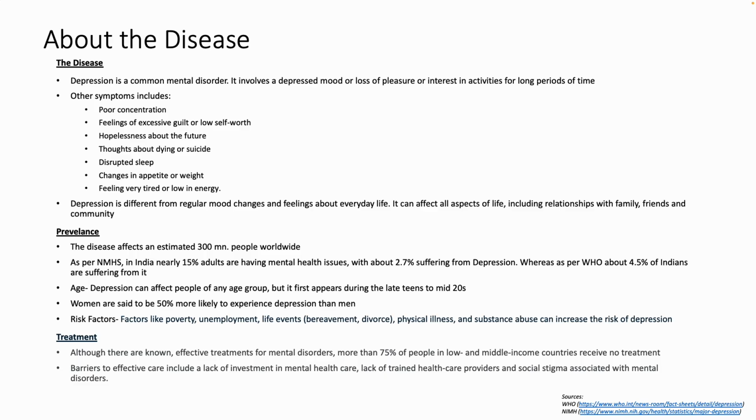Depression is slightly different from your regular mood changes and feelings about everyday life, and it can affect all aspects of life, including your relationship with family, friends, and community. The disease affects an estimated nearly 300 million people worldwide, and as per NMHS, in India, nearly 50% of adults are having mental health issues, with about 2.7% suffering from depression, whereas as per the World Health Organization, about 4.5% of Indians are suffering from it. In terms of age, depression can affect people of any age group, but it first appears during the late teens to mid 20s.